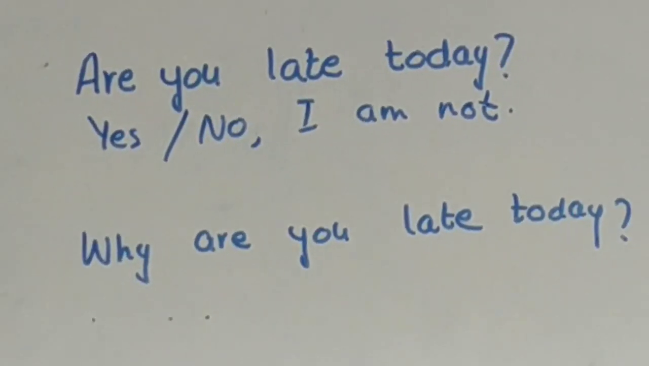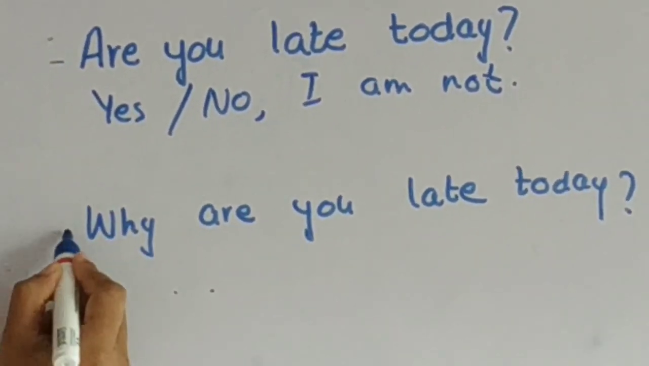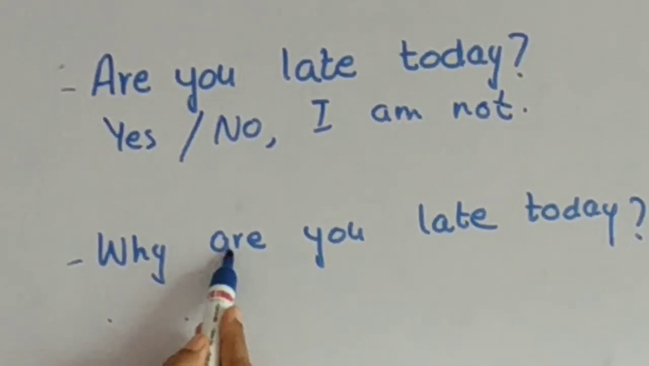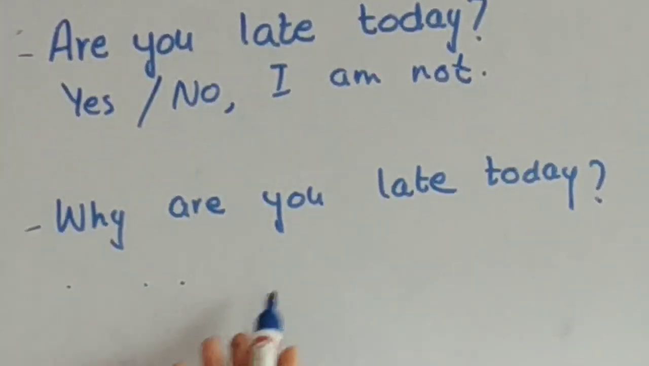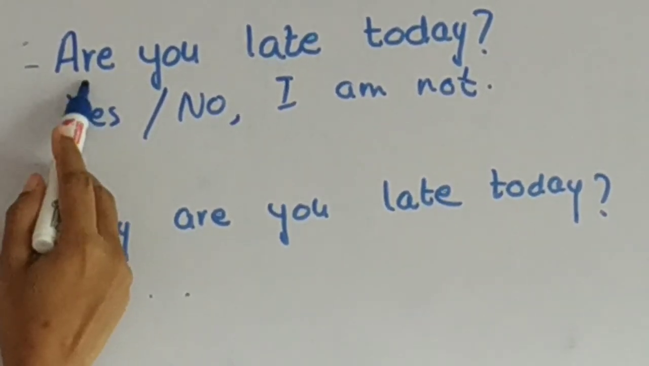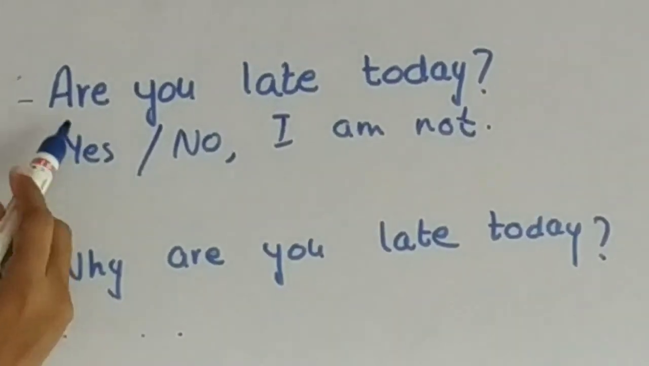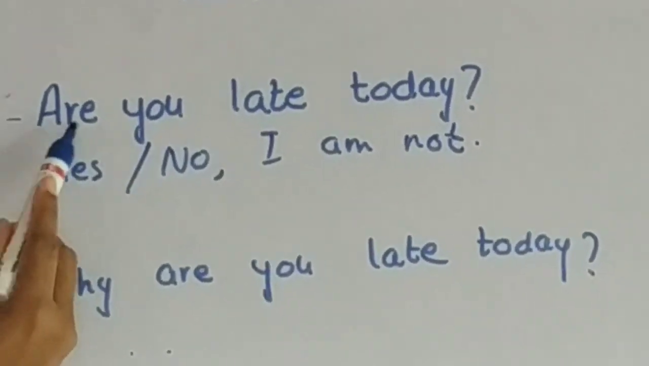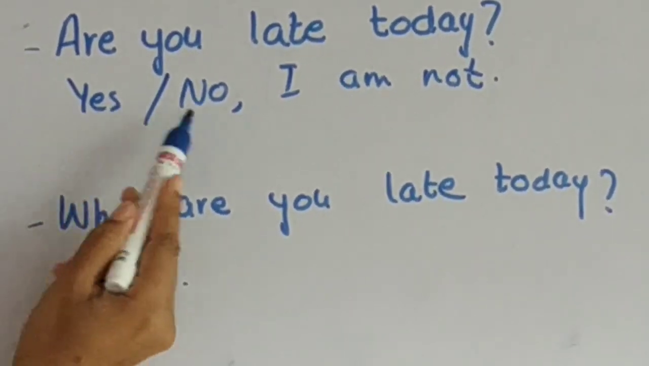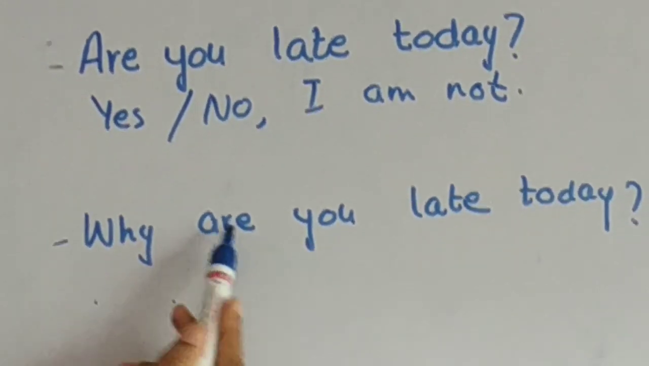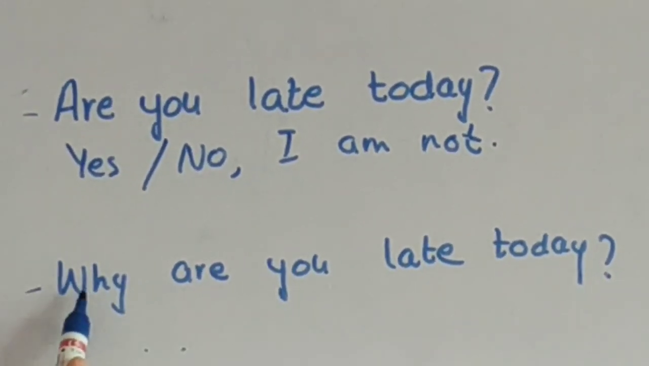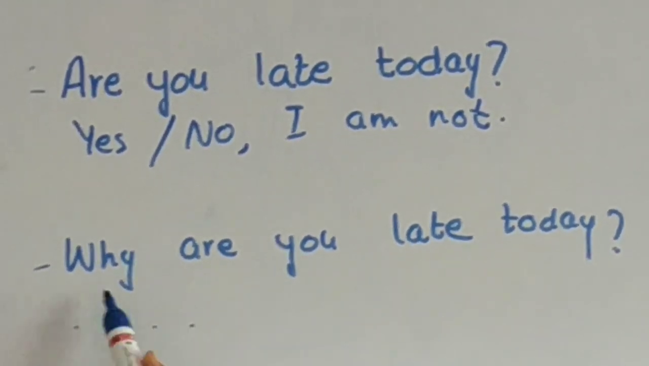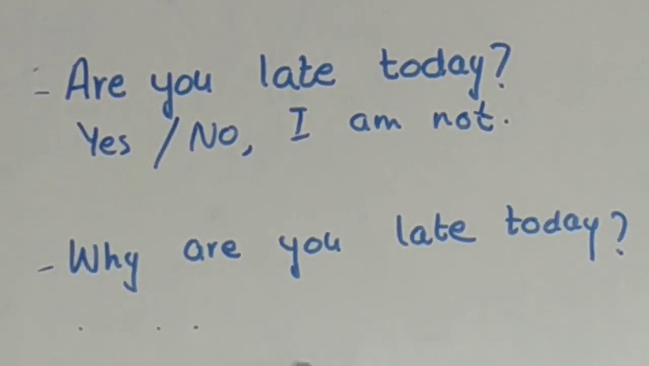So here you see the first question and the second question. In the second, are is used to know the reason why you are late. Are is also used here, but in the first, are is the beginning of the question. Are you late today? Your answer will be yes or no. But here, before are, I'm asking you the reason why. So your answer will be something different. It will not be a one word or two word answer. You have to give the reason.